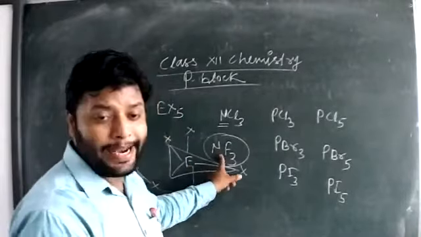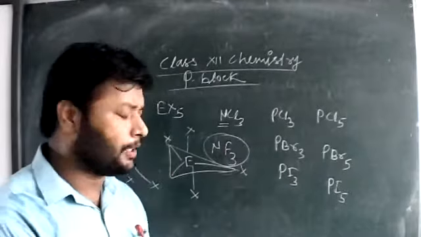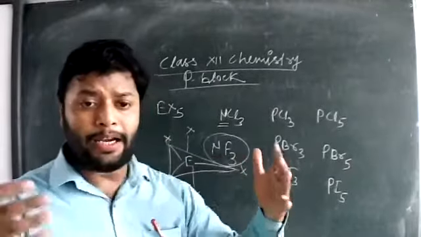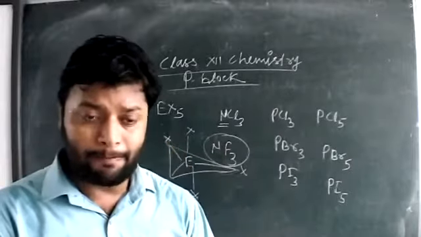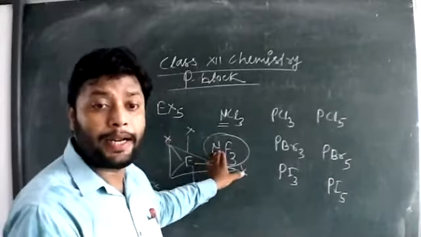The other trihalides of nitrogen are not very stable at room temperature. But NF3, due to a large extent of overlapping of orbitals, is known to be stable under given conditions.